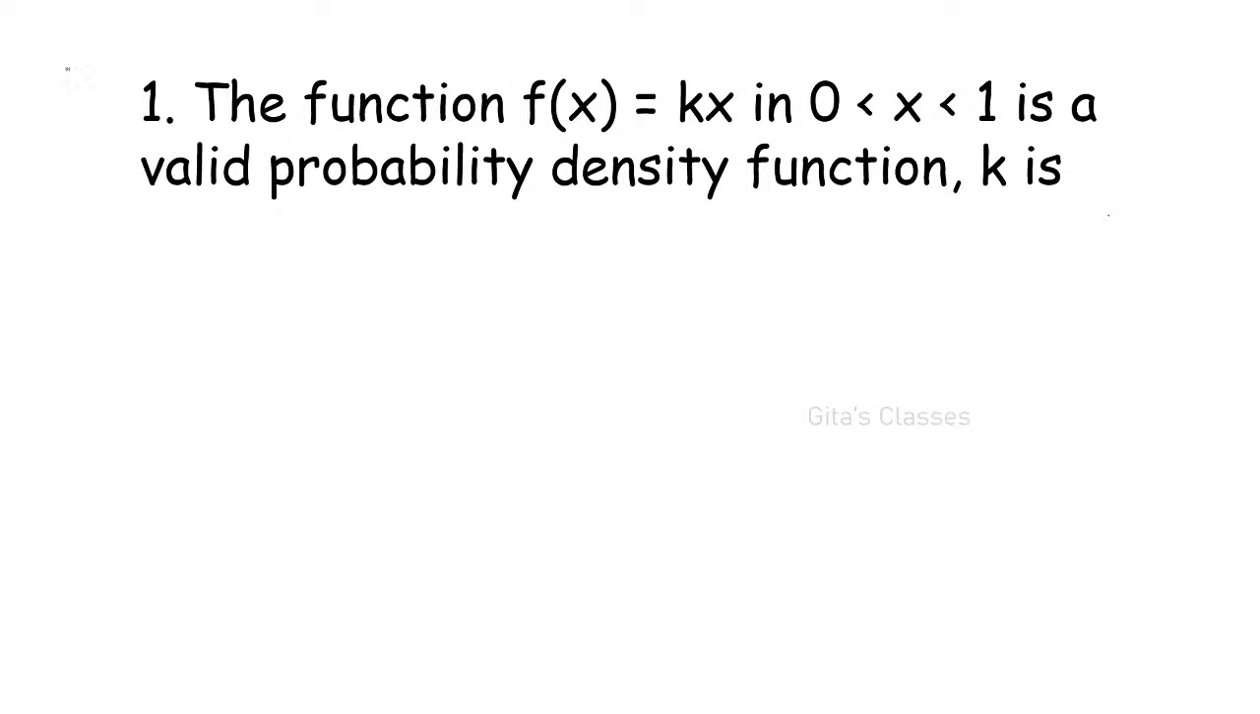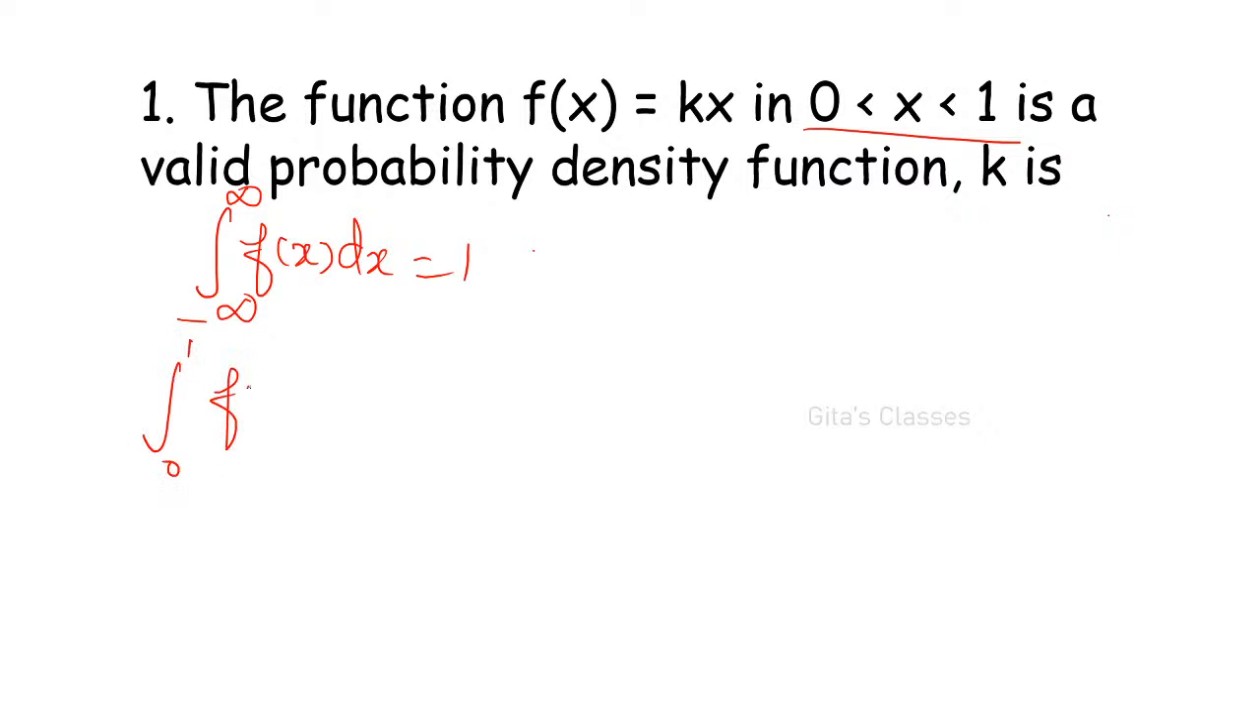You know that integral of f of x dx is equal to 1. Actually, because it is a continuous function, generally it is from minus infinity to plus infinity. But here where is it defined? 0 to 1 only. Therefore, integral 0 to 1 f of x dx is equal to 1.